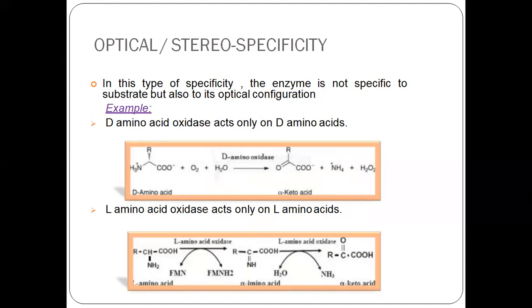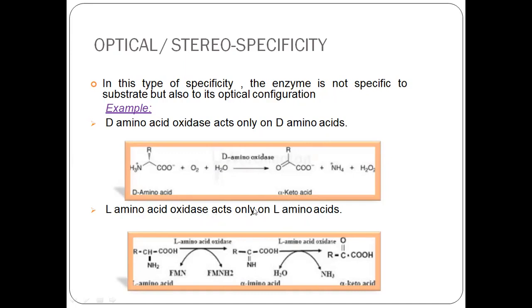For example, you can see here D amino acid oxidase. It can bind with only D amino acids, and it can carry out chemical reactions of this substrate only. It will not recognize L amino acid. Similarly, L amino acid oxidase acts only on L amino acid.